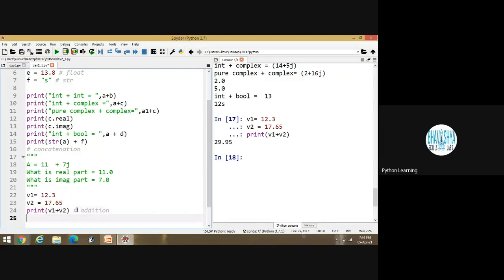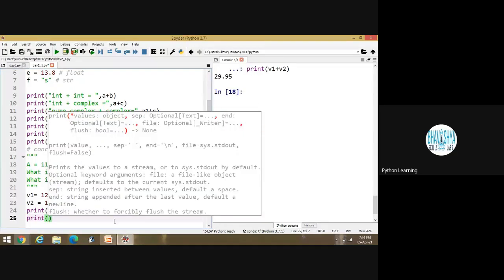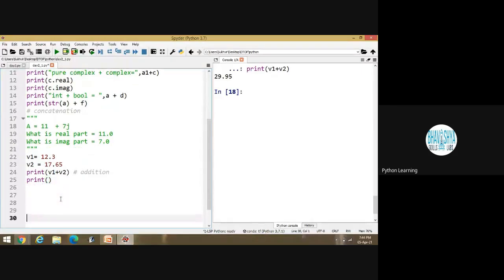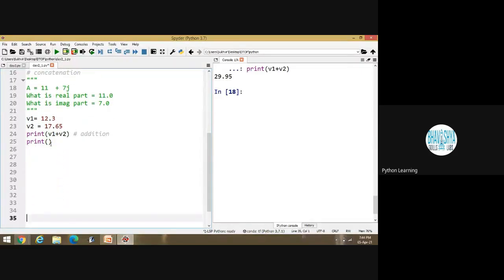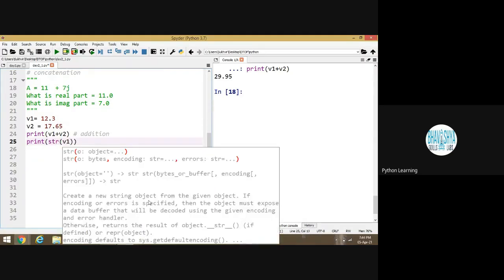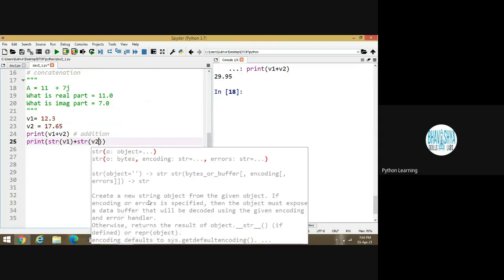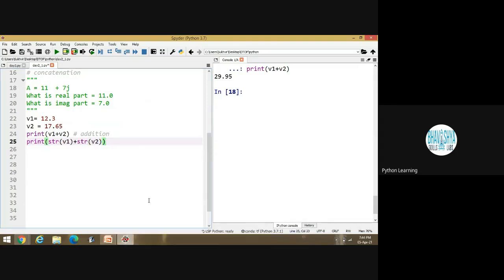Now what about concatenation? Suppose I am writing here print str(V1) plus str(V2). Is it okay? I am converting the integer or float data into string values.